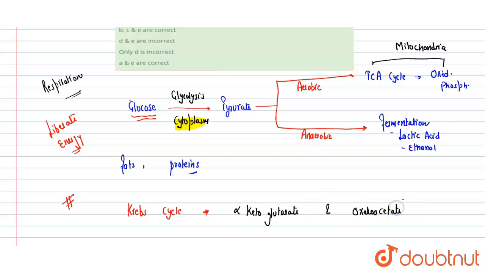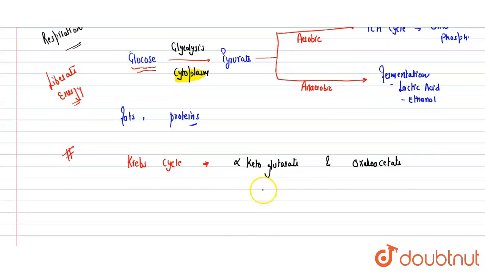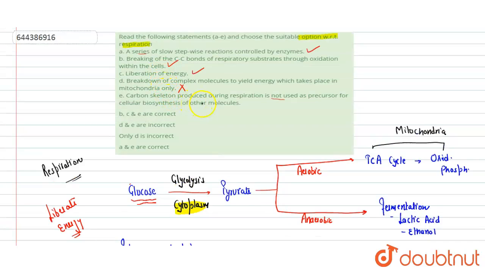These two are used in biosynthesis of various amino acids, acting as precursors. Alpha ketoglutarate acts as a precursor for glutamate, arginine, proline. Oxaloacetate acts as a precursor for aspartate. So we can't say that the carbon skeleton produced during respiration is not used. It is used as a precursor for cellular biosynthesis of other molecules. So this is also an incorrect statement.